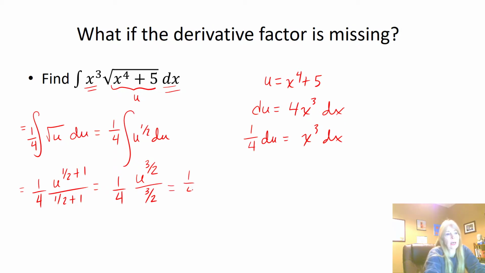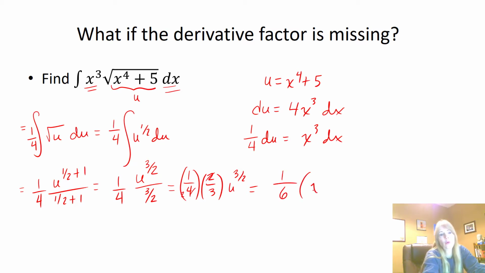Then finally I can flip, so that becomes 2/3 u to the 3/2. 2 can go into 4, so I get 1/6. My u is x to the 4th plus 5, then to the 3/2, plus c.